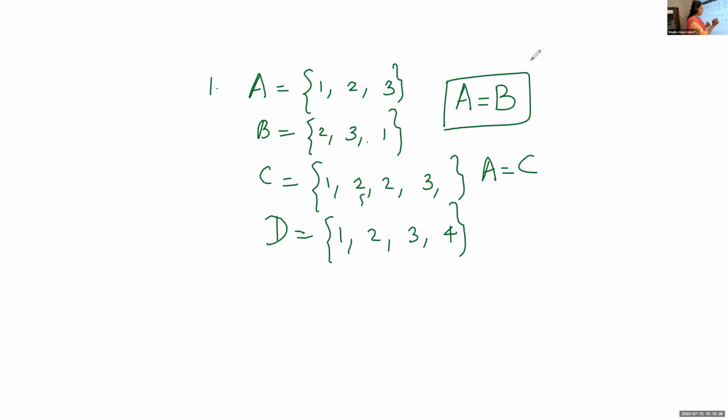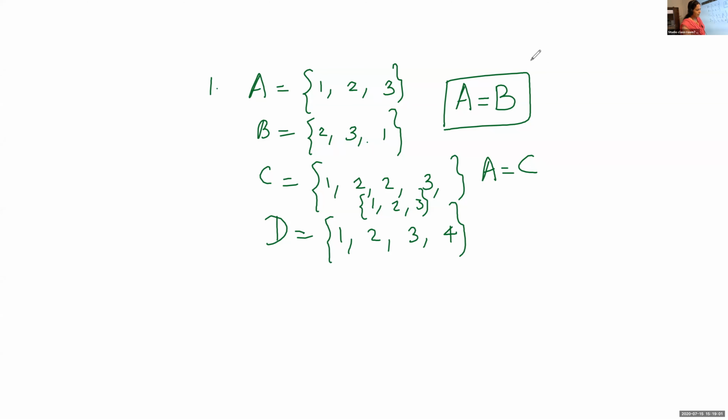We can write this as 1, 2, 3. If the repetition of an element occurs, we can leave that repetition and represent it only one time in the set. So here the set A is equal to set C.